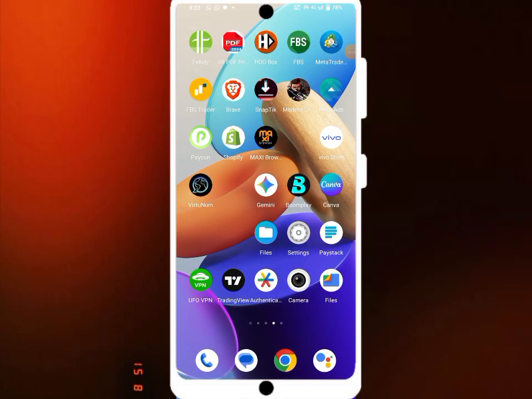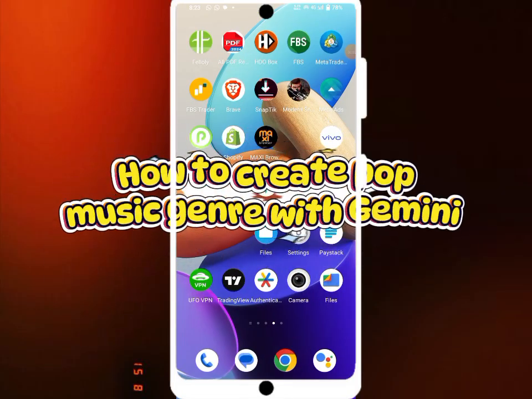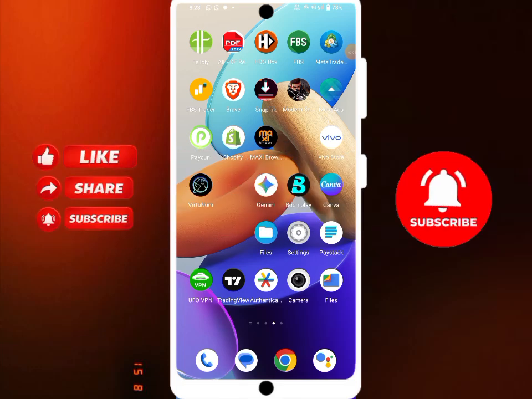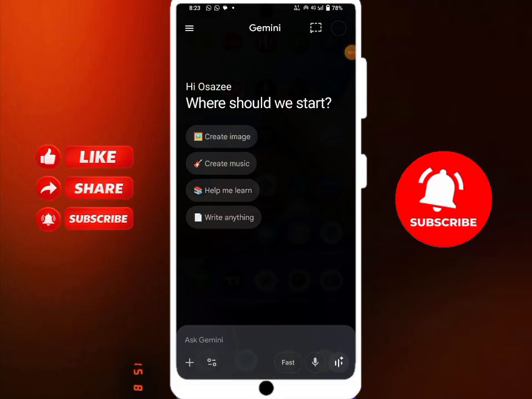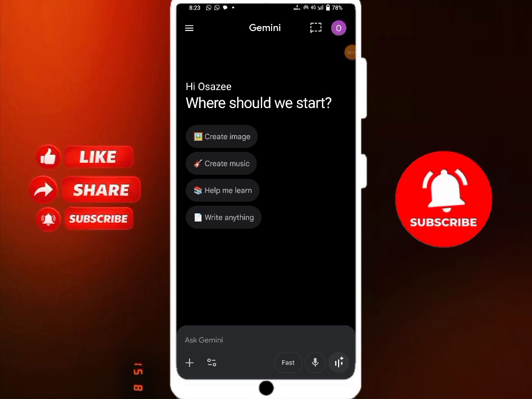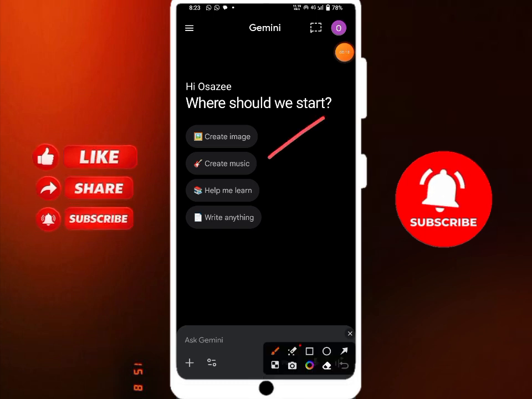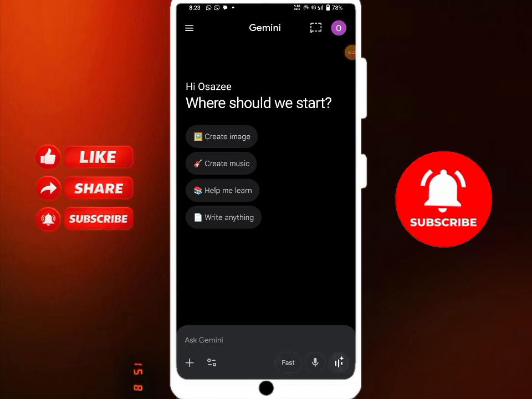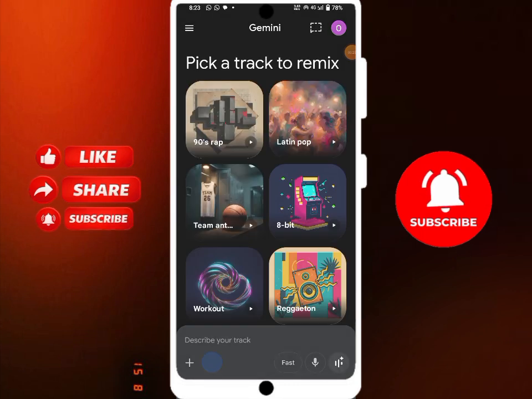Hello, y'all. Welcome back to this class. In this class, I'm going to be showing you quickly how to use your Gemini AI to write music. So I'll just go over to my Gemini. I believe most of you have it on your phone. We are going to be looking at the music aspect of it. In our previous class, we talked about the image. Now we are looking at music. So I'll click on music, create music.